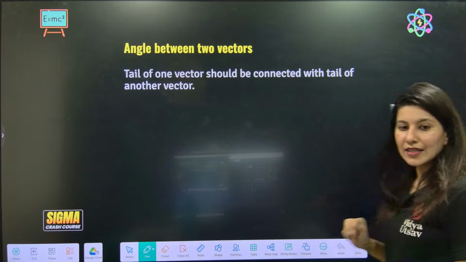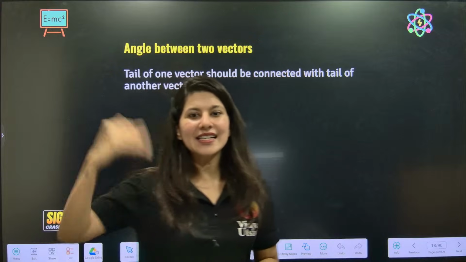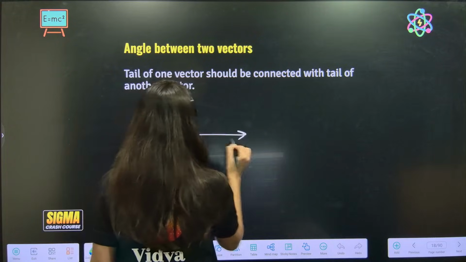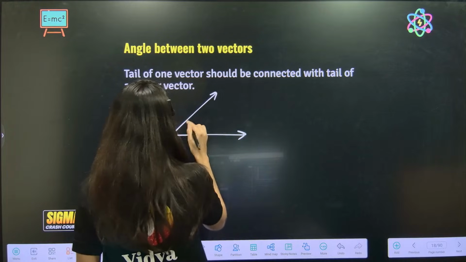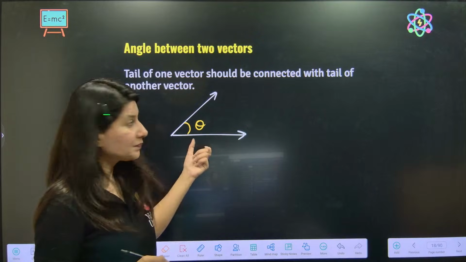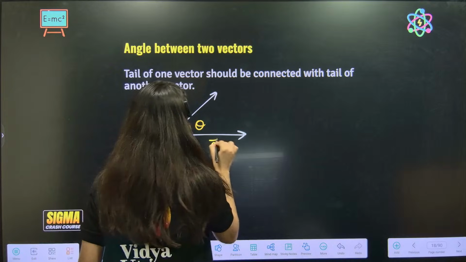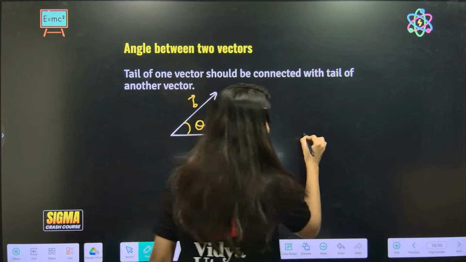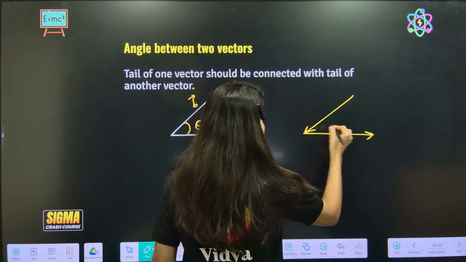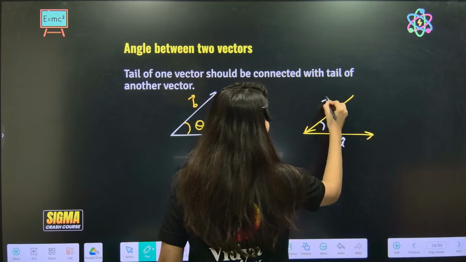Okay. Now let's talk about how to find the angle between two vectors. How to find it is a later topic, but let's understand what is the angle between two vectors. Suppose this is a vector and this is a vector. So this is theta. Here theta is nothing but the angle between A vector and B vector. But if this is one vector and this is another vector, and this angle is given as theta, find the angle between A and B.